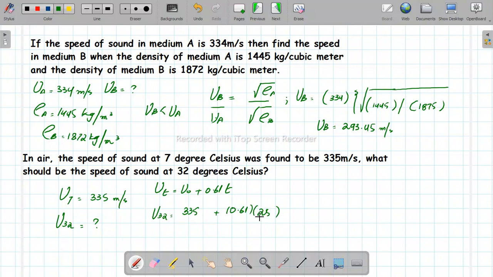Just multiply these and then add it to 335. You will get 350.25 meters per second. क्योंकि speed increases with the increase in temperature, right? So of course it is greater than the one at 7 degrees centigrade, and kitni greater hogi? This relation right here.